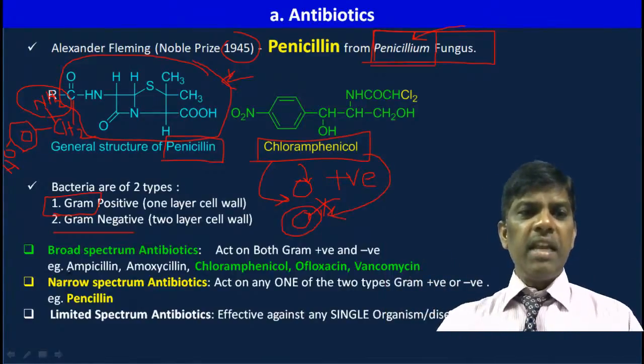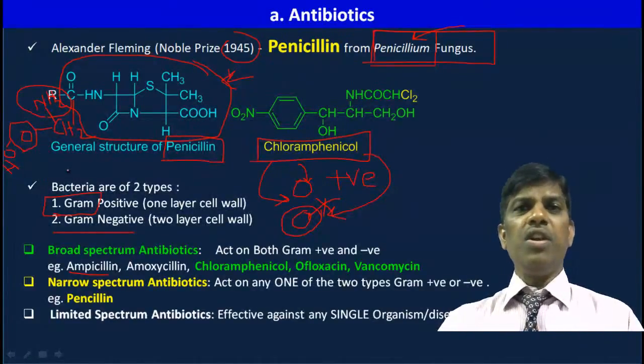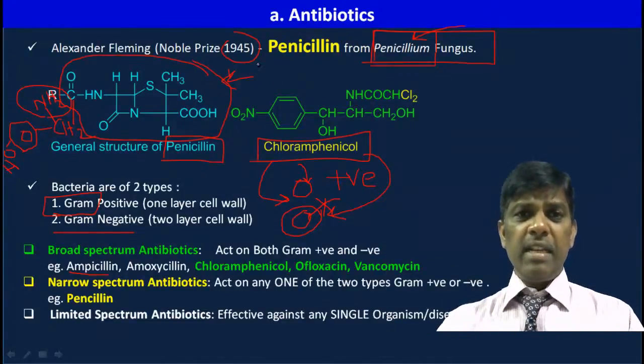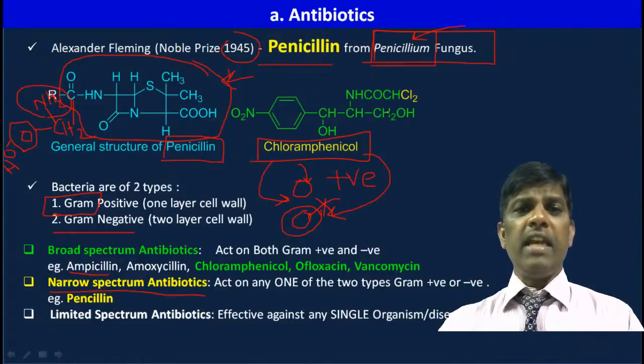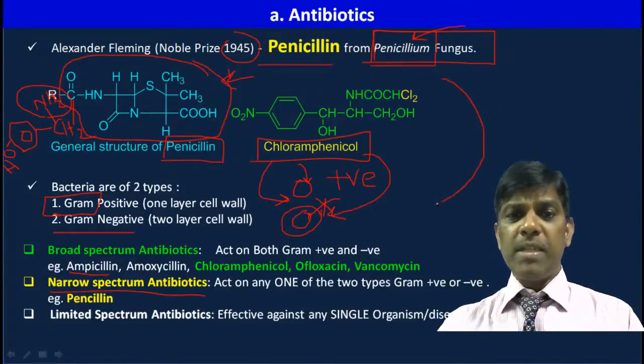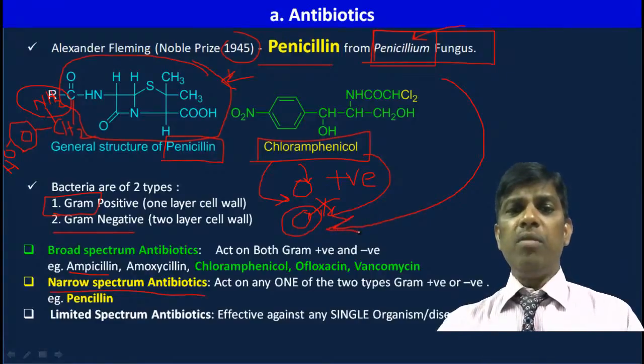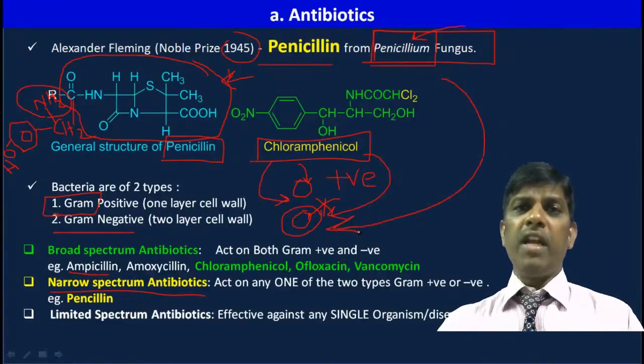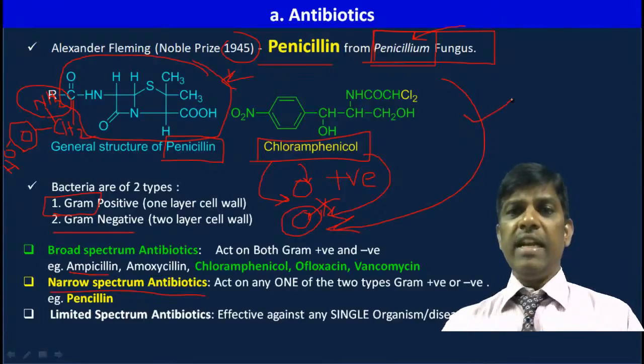Similarly ampicillin. Ampicillin, just what I have given, this amino phenylalanine containing penicillin drug is ampicillin, amoxicillin. These two drugs also are going to kill both types of bacteria. But penicillin is a narrow spectrum antibiotic. It kills specifically only gram negative bacteria. Because of this, it is highly in use till date also.